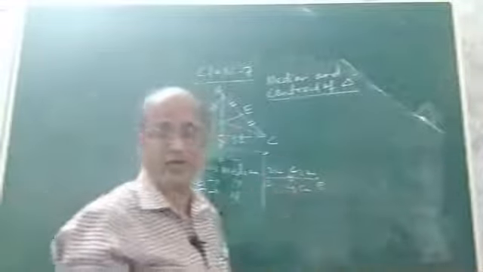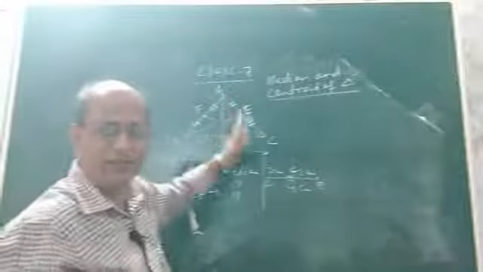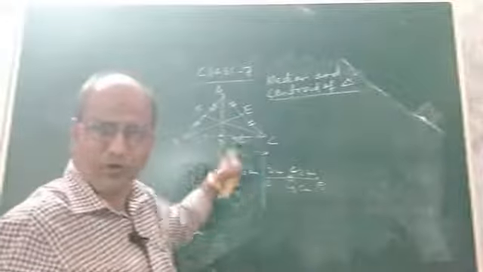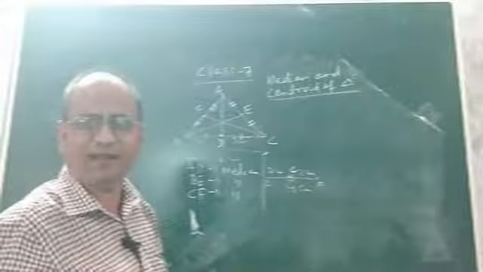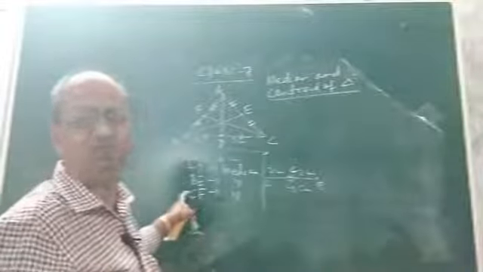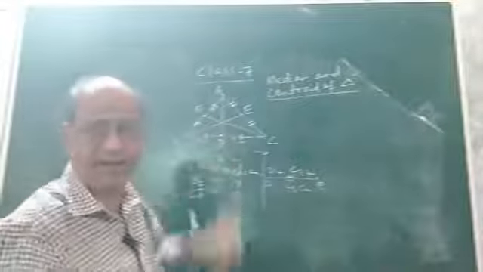Then what about centroid? Look at what is centroid. Now children, if you look at the figure, in this triangle, as I told you just now, how many medians are there? The answer is clearly 3. What are the names of those medians? AD, BE and CF. See, AD, BE and CF. These are the 3 medians of triangle ABC.